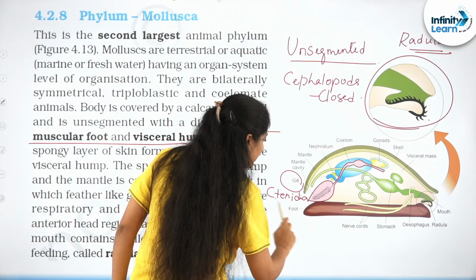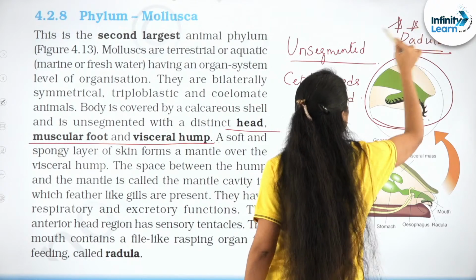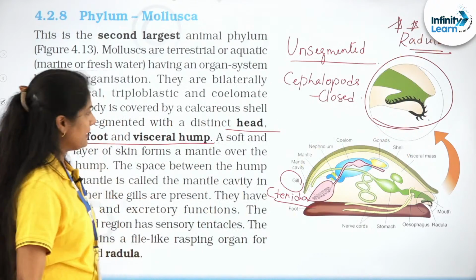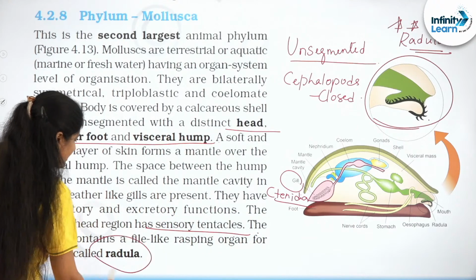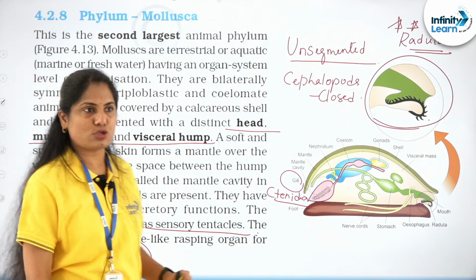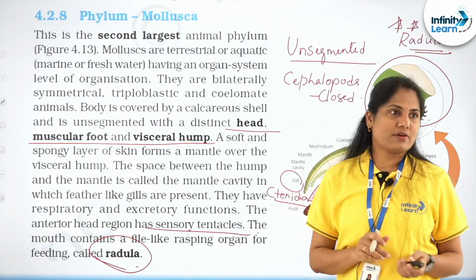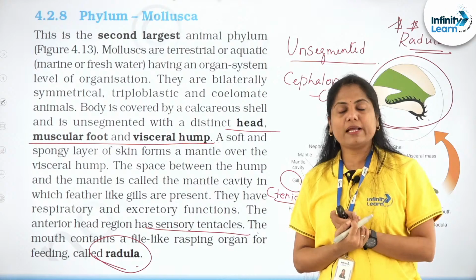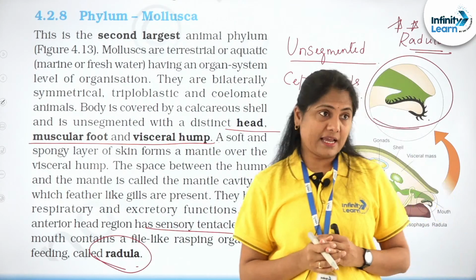This is a unique feature, but radula is something that has been questioned before and is important for your NEET level. They have these sensory tentacles, right? And this is the file-like radula that I was talking about. Mosquitoes, right? These come under our Insecta group. Yes, they are vectors.